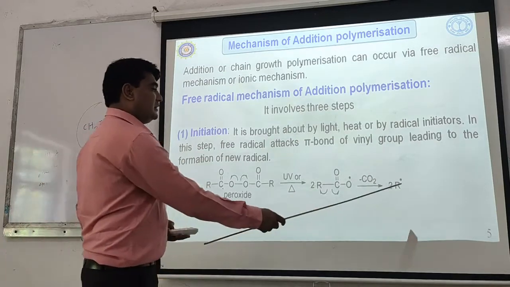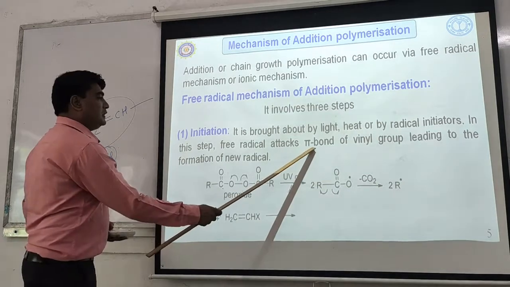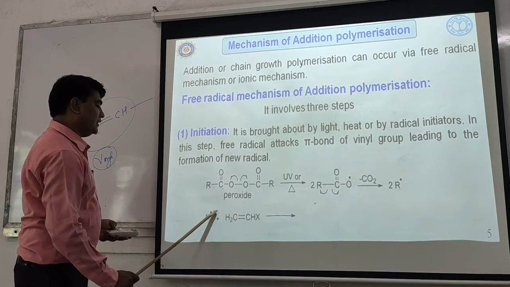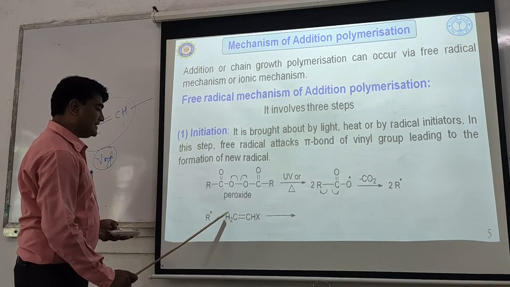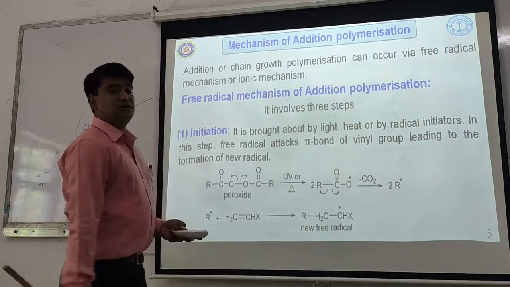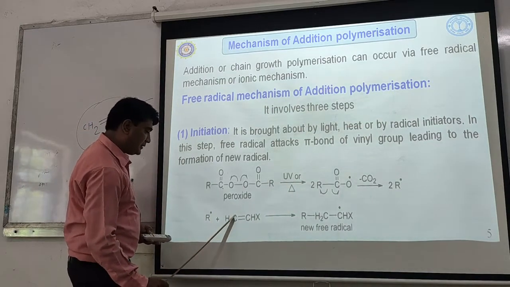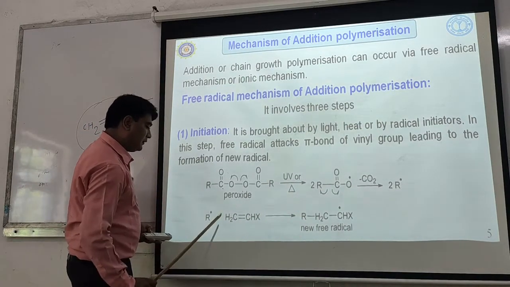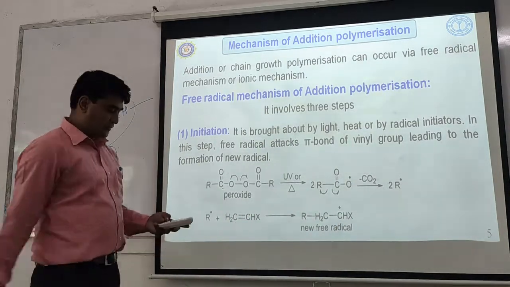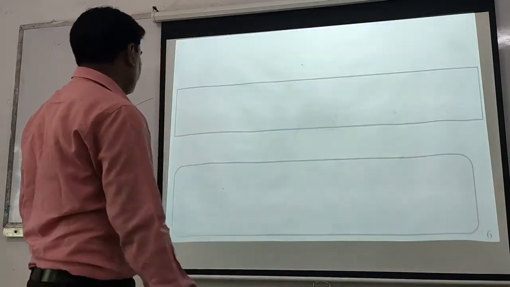This free radical is first generated, and this generated free radical then attacks the pi bond of the vinyl group. When it attacks the pi bond, a sigma bond is formed between R and this carbon, and a new free radical is generated. In this new free radical, the R and carbon sigma bond is formed, and the unpaired electron comes on this carbon. You know it, nothing more to explain. So this is the initiation step.